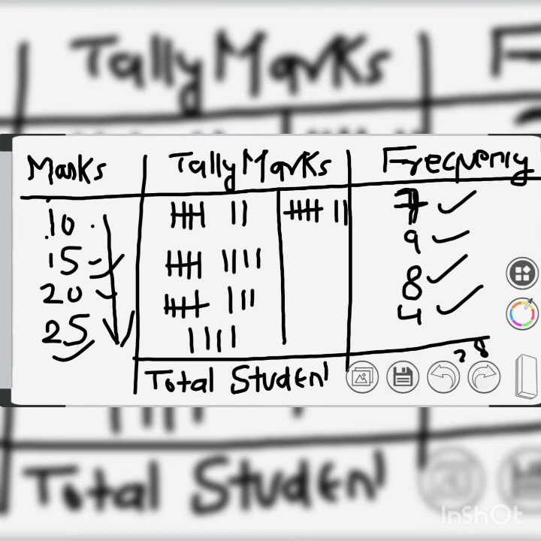We cannot draw 1, 2, 3, 4, 5 lines continuously. The fifth line should cross the 4 straight lines. Similarly, we have done it for 9: 1, 2, 3, 4, fifth we have crossed, 6, 7, 8, 9. For 8 also we have done this, and for 4 also we have done like this. So this is the way you make the tally marks and calculate frequency when the question is about discrete frequency.